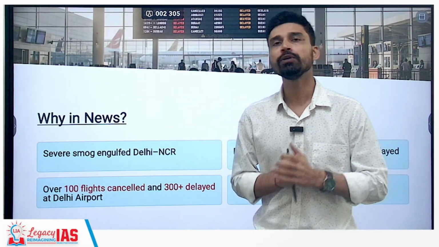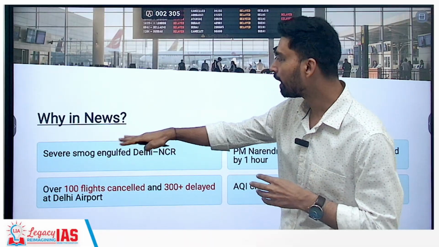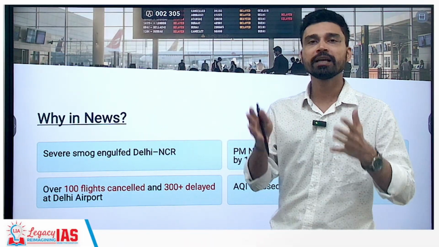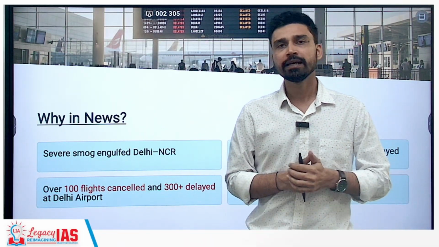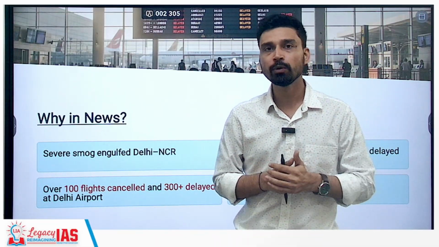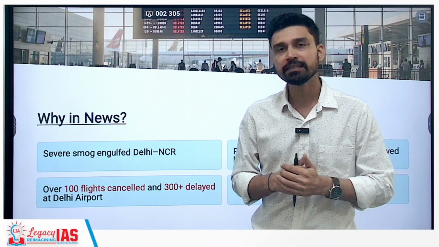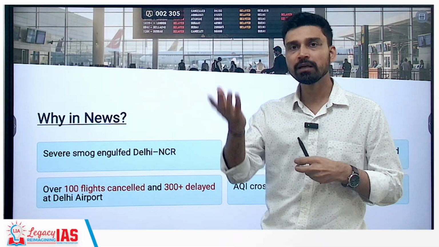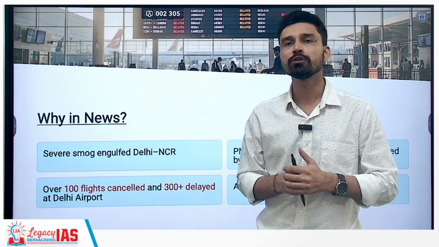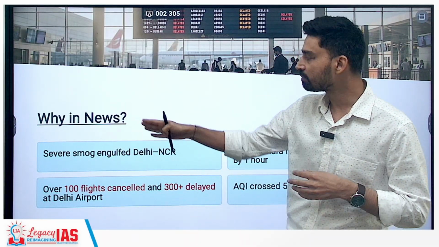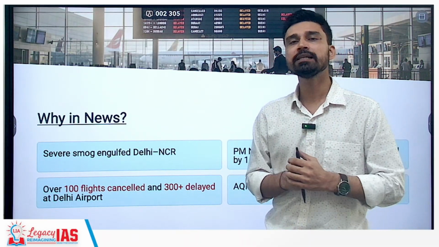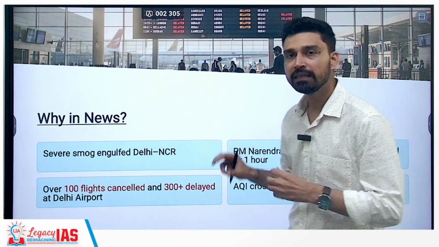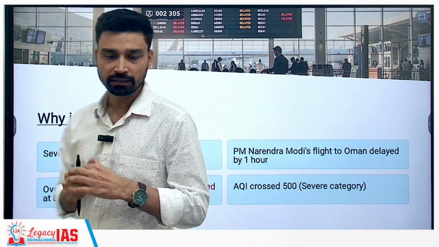Now, first of all, to give you context of this particular topic, fog is nothing but small microscopic water droplets that condense near the surface. When they mix with the smoke coming out due to vehicular emissions and burning of fossil fuels, it creates smog-like conditions, and this is basically what has enveloped Delhi and the National Capital Region, NCR, as such.